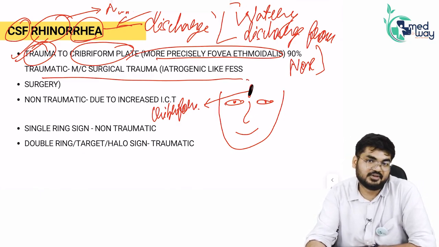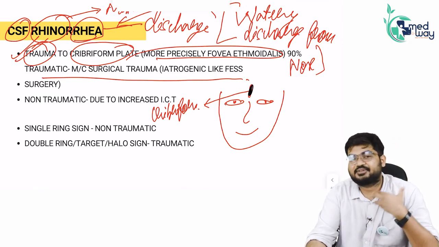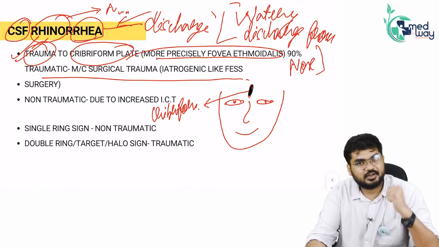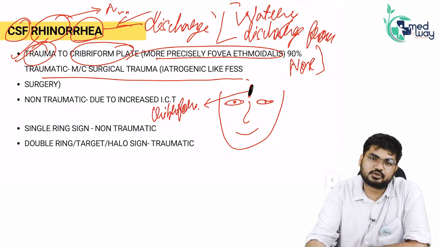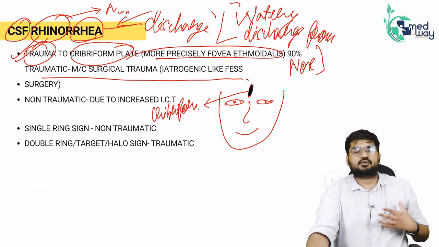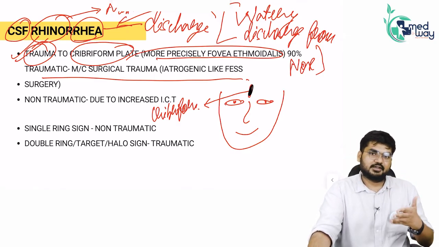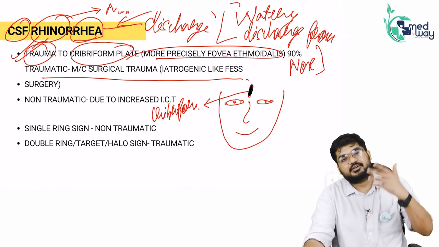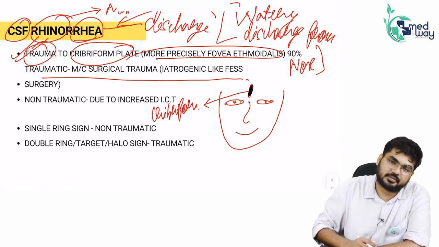You'll be amazed to know it's the iatrogenic trauma, done by the doctors themselves. We do it most of the times whenever we are doing different types of nasal surgeries. So, iatrogenic trauma is the most common cause of CSF rhinorrhea. We tend to say to our postgraduates also that 90% of the CSF rhinorrhea is because of trauma, and of those 90%, 90% it is because of iatrogenic trauma, because of the surgeries that we are performing. Fine.